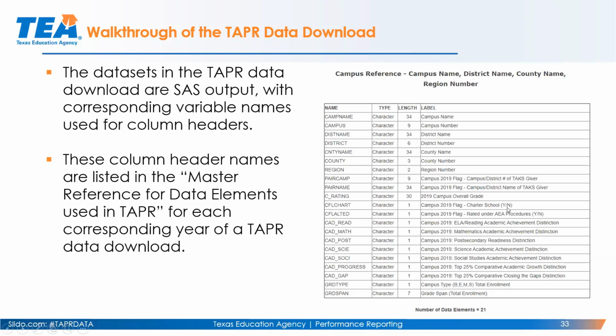In other words, every single TAPR data download includes variable names for the column headers. So essentially, you have to go into the reference file to look up the name of that variable and match it to the actual label. For example, GRD-SPAN corresponds to the label of grade span for total enrollment. GRD type corresponds to the label campus type BEMS, which stands for elementary, middle, high school, or both, like a K through 12, for total enrollment.